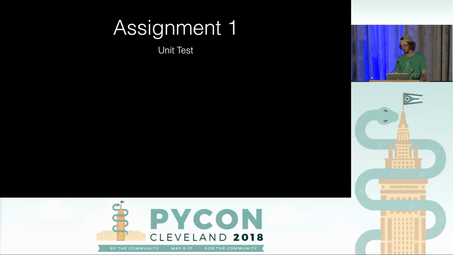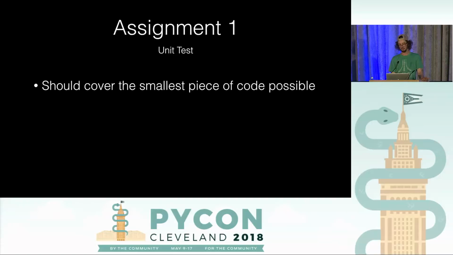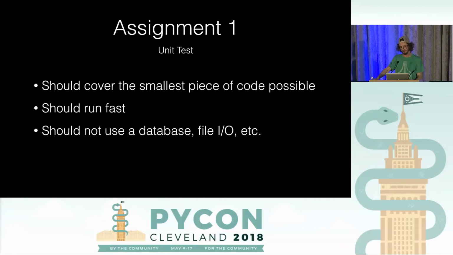That Django model factory is coming from the Factory Boy package. And so we're going to start off with a unit test. Most of you probably know what this is, but in case you don't, with a unit test, ideally, we want to cover the smallest piece of code that we possibly can. We want it to run fast because we're going to have a lot of them, and if they're too slow, then people won't run them. And ideally, they shouldn't use a database or file I/O, anything like that. Because we're testing models, we do need to at least simulate a database. So we're going to ignore that requirement and just go ahead and do it.